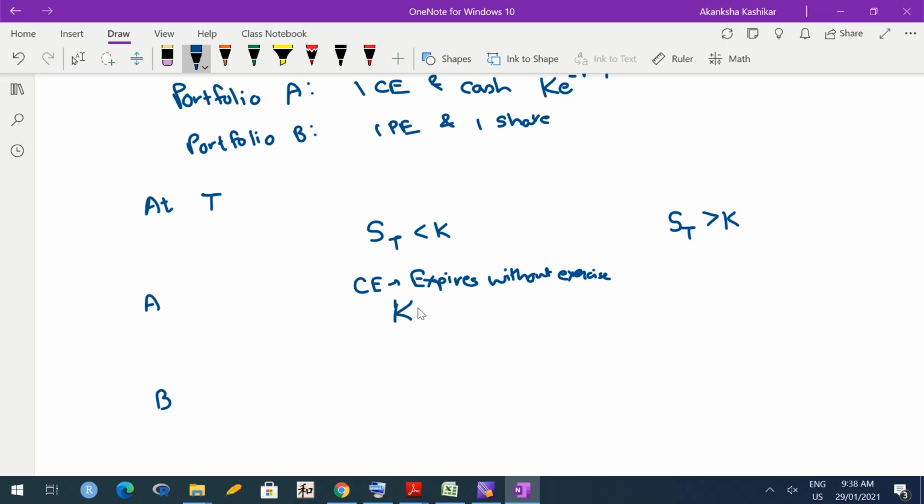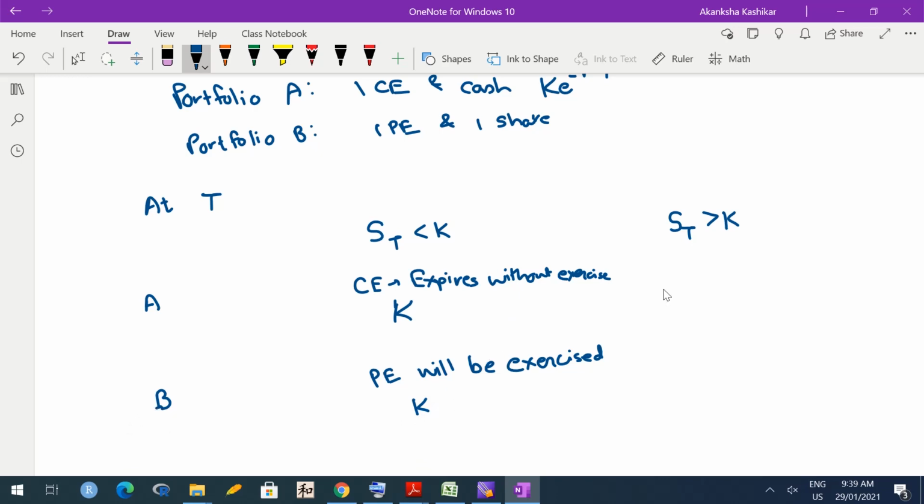Okay. On the other hand, in portfolio B, because the market price is less than the strike price, the put option would be exercised, because a put option gives you the right to sell at a larger price. So P will be exercised. So that share would be sold at price K. So the person gets cash K, and hence the portfolio worth becomes K.